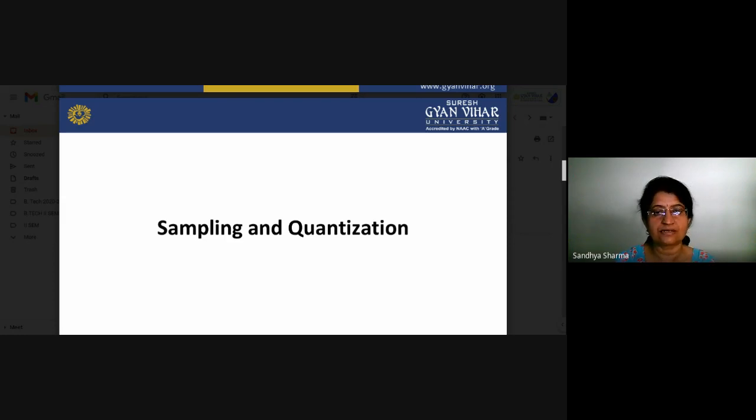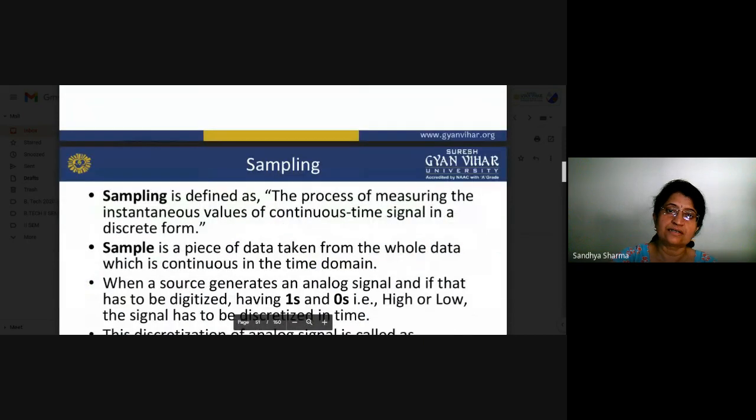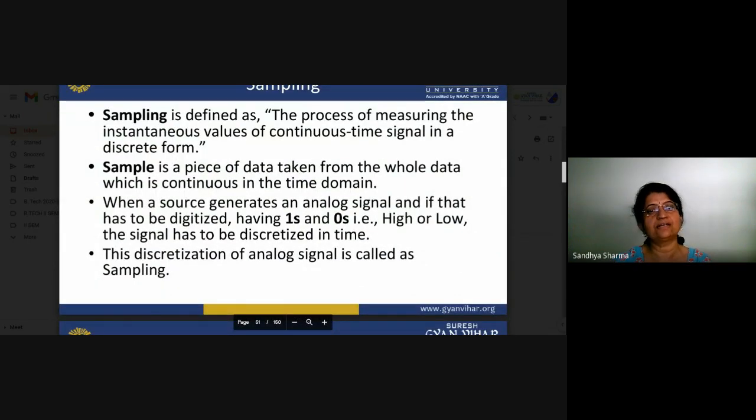into a digital signal. In this lecture we have already discussed the process we use for converting our analog signal into digital signals. If we talk about the basic process of converting an analog signal into a digital signal, there are three basic steps. The first is sampling, then quantization, and after that encoding. In this lecture, we will focus on sampling.